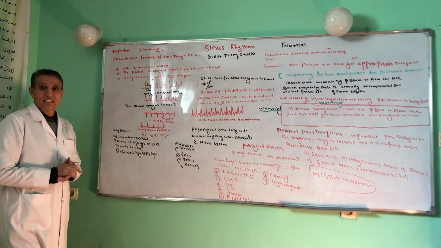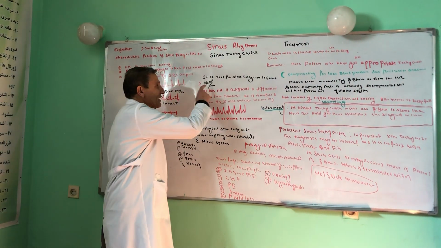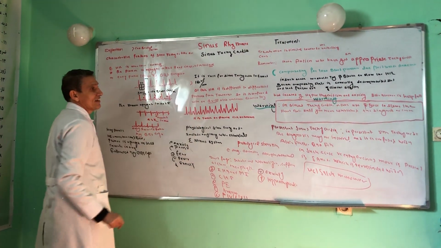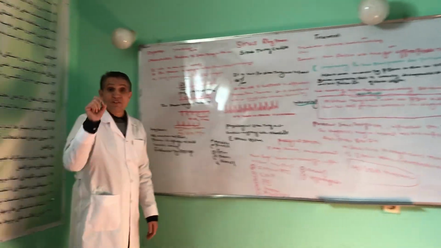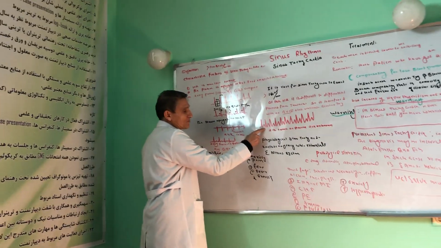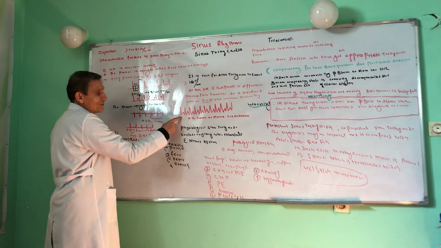It is rare for the heart rate in sinus tachycardia to exceed 180 beats per minute. At this heart rate, it is difficult to differentiate T waves from P waves, so it is confused with AVRT, atrioventricular reentrant tachycardia. For example, in this case, this is a P wave, do you accept that? But there is no T wave.